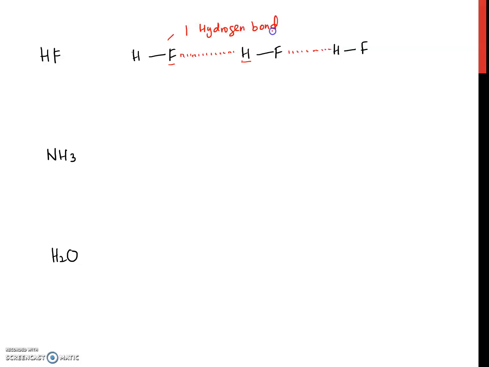Next, for ammonia, between NH3 molecules, there is an interaction between hydrogen and nitrogen from other NH3 molecules. So each NH3 molecule will form one hydrogen bond only.